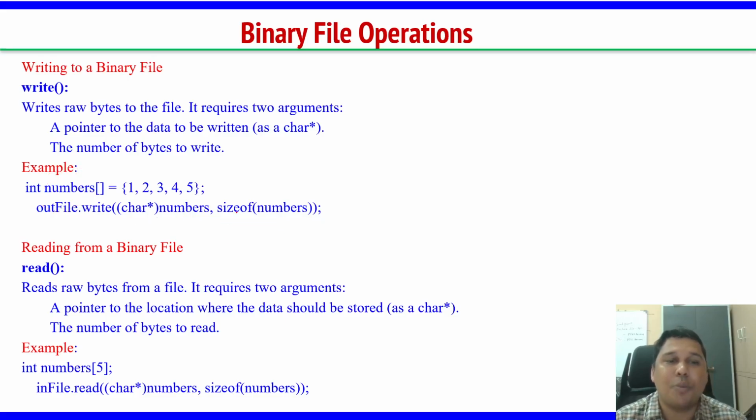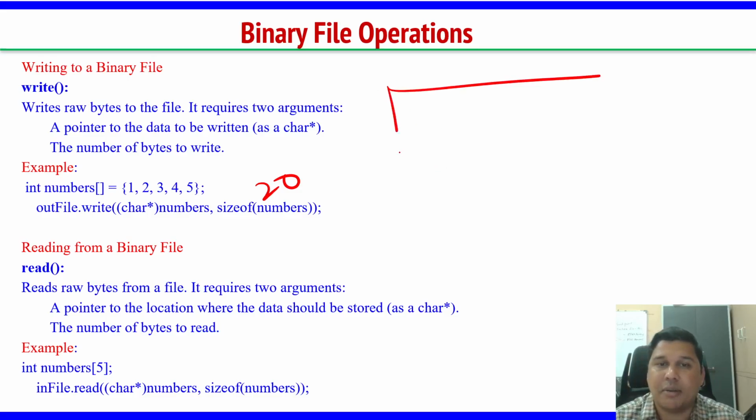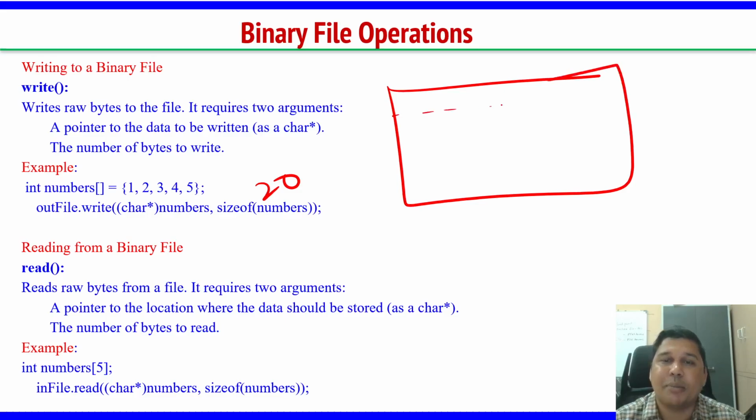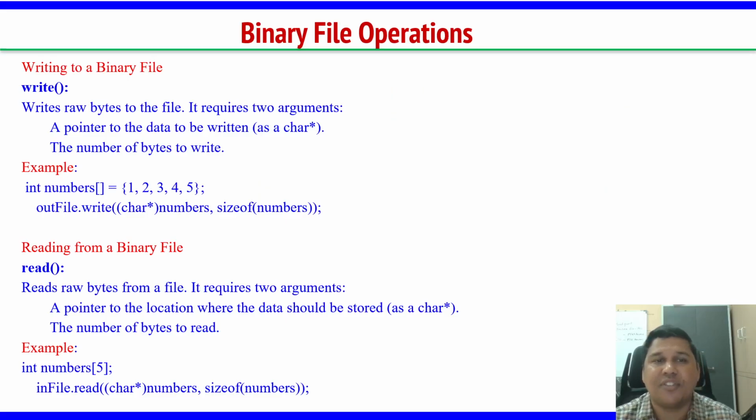Size of numbers, how many numbers are there? 5. So that will be given. Size of numbers means 5 into 4, that is, how much memory is allocated for the numbers? 20. So this is 20. Okay, so it will be creating 20 bytes in your binary file. This is just to introduce you to how the write and read functions work.